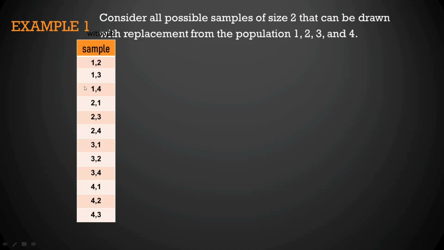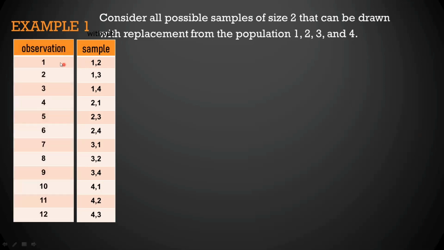So, sa sample natin is, dapat meron tayong size of 2. 1, 2, 1, 3, 1, 4. 2, 1, 2, 3, 2, 4. Next is 3, 1, 3, 2, 3, 4. And the last is 4, 1, 4, 2, and 4, 3. So, eto po ay without repetition. So, wala po tayong 1, 1, 2, 2, 3, 3, and 4, 4. So, after natin dito ay to get the observation. So, bibilangin lang natin. So, this is observation 1, observation 2, 3, 4, and hanggang 12. So, we have 12 observations.